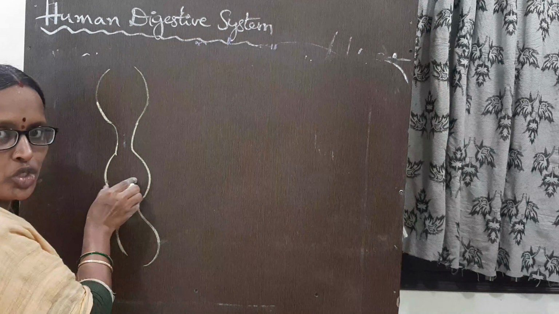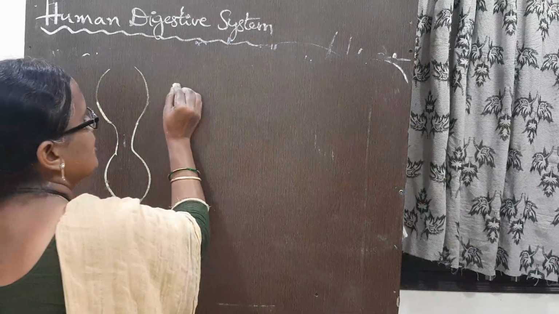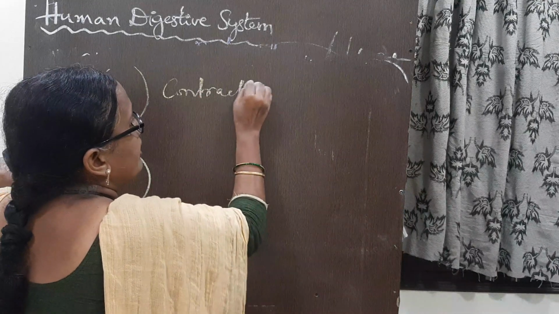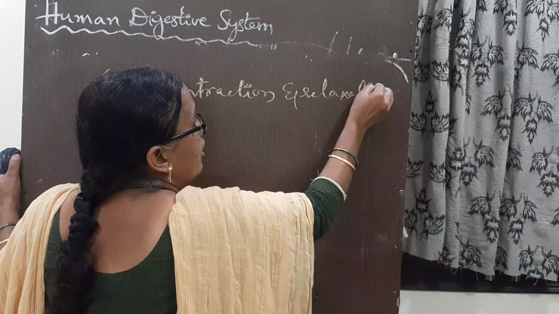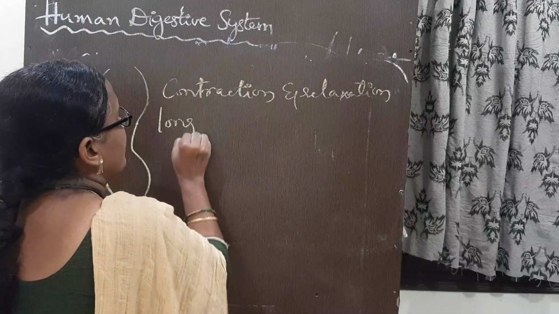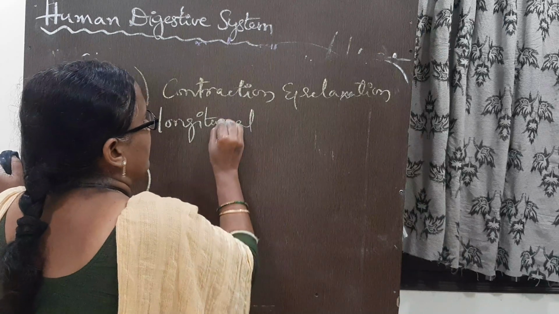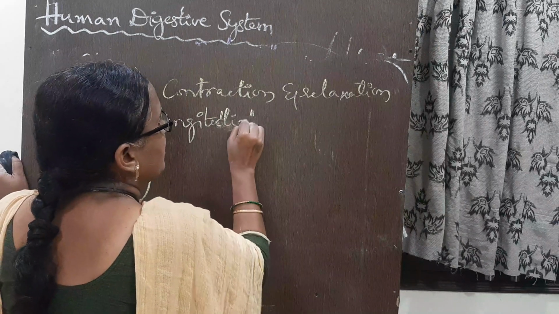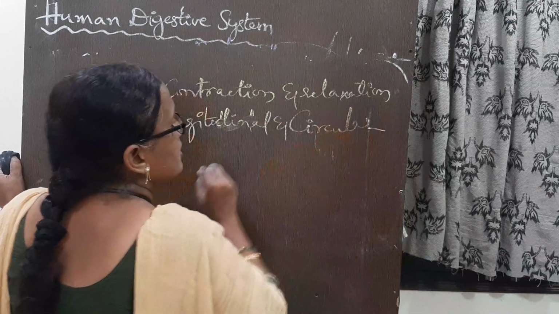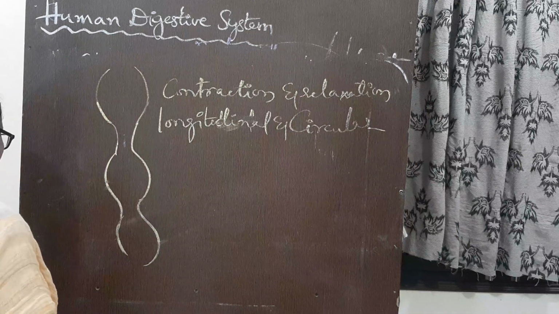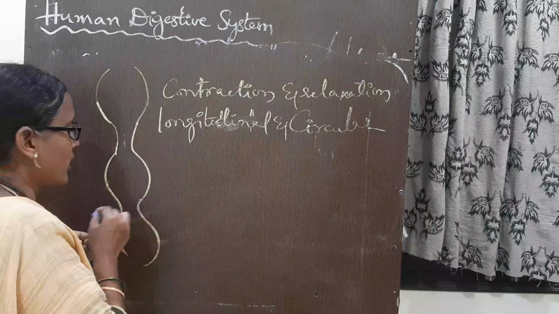Because of the contraction and relaxation of the longitudinal and circular muscles in that place, which help the movement of food in the esophagus.